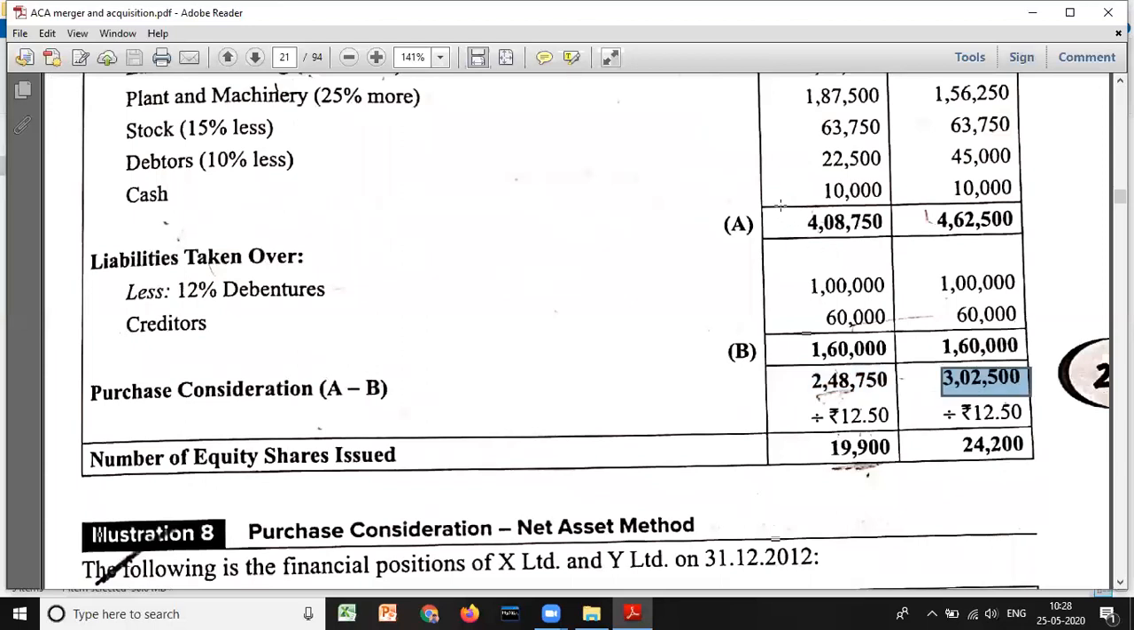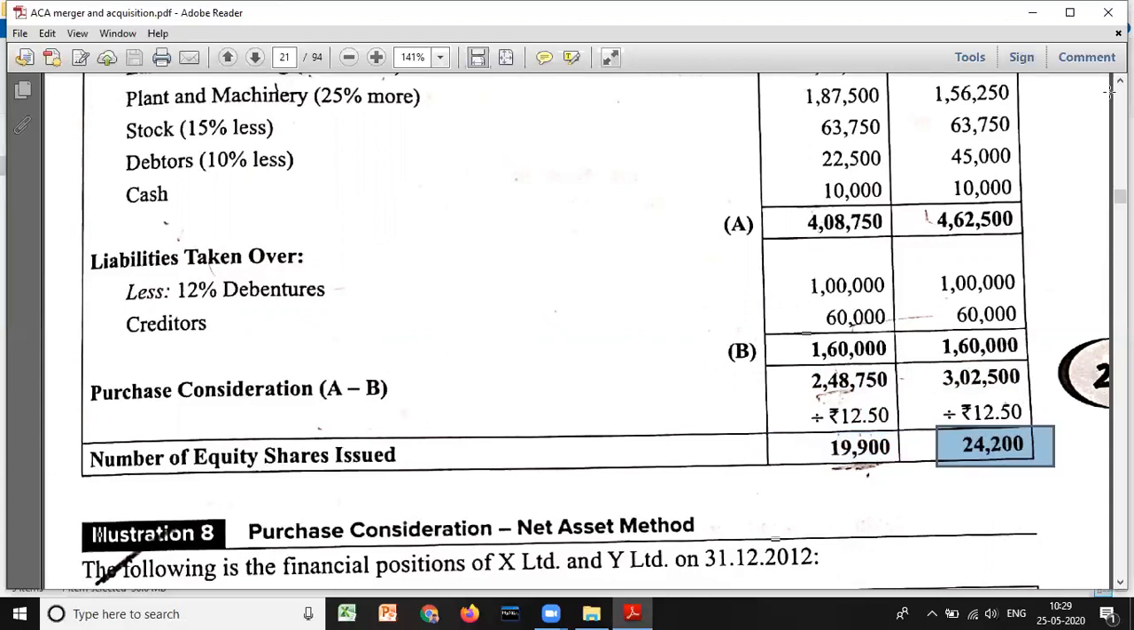If you do assets minus liabilities, 4 lakh 8,750 minus 1 lakh 60,000, you will get 2 lakh 48,750. And 4 lakh 62,500 minus 1 lakh 60,000, you will get 3 lakh 2,500. Now, see, the discharge of PC will be through issue of equity shares of rupees 10 each at the face value. I mean, but the fair value is how much? 12.5. So 2,48,750 divided by 12.5, and 3,02,500 divided by 12.5, if you do, you will get 19,900 and 24,200. These are the number of shares to be issued.